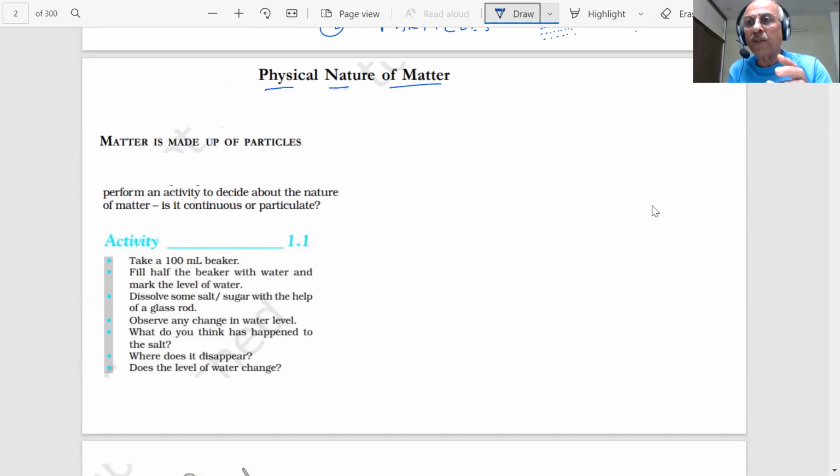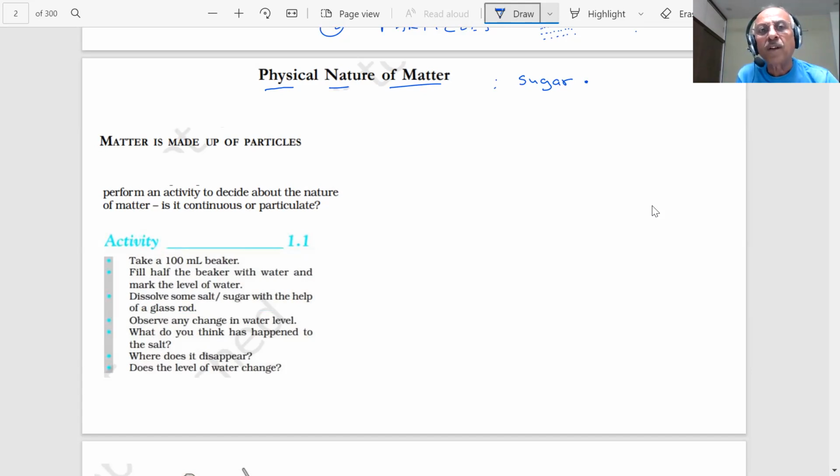As I said, there are two possible theories: one, that matter is continuous; second, that matter is made up of very, very tiny particles. Everything you observe, you have a rock, student, the rock appears to me as one big thing, but ultimately we will find out that this is made up of very, very tiny particles. For example, the sugar which you are eating, student. Then you see in the sugar powder very, very small sugar particles. So they are still visible to me.